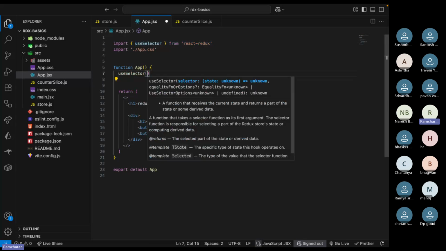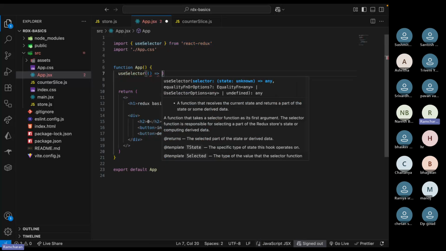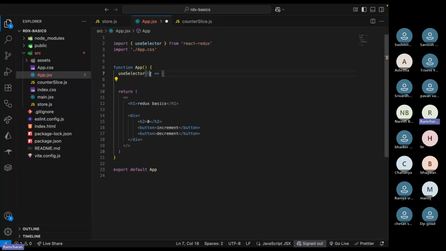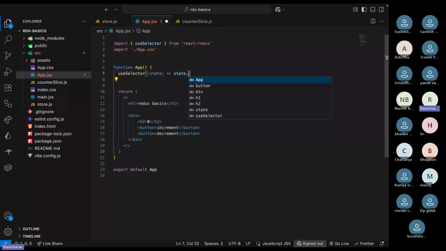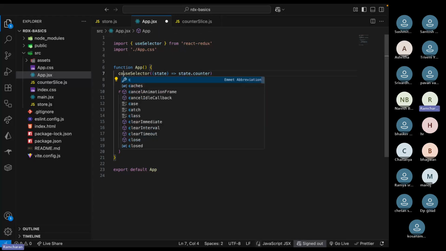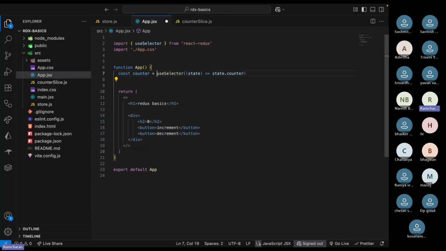You just call this selector, and you pass a function. That function will return the state. You just give an argument, state. Now state.counter. Let us see, like counter is equal to like this.